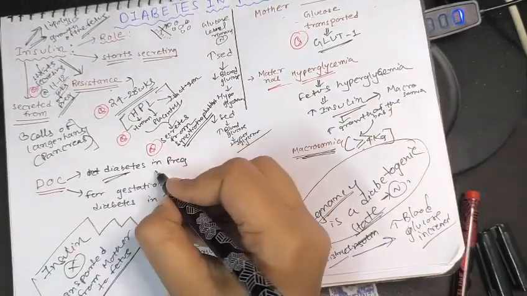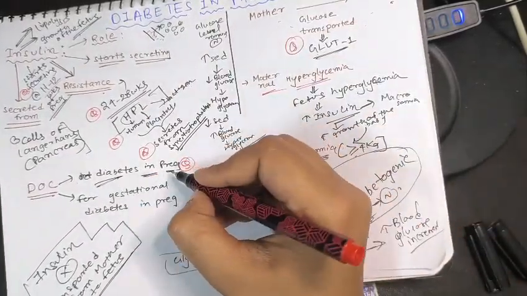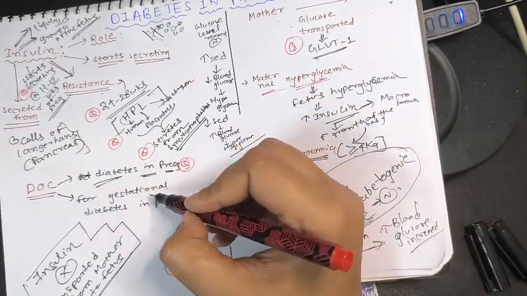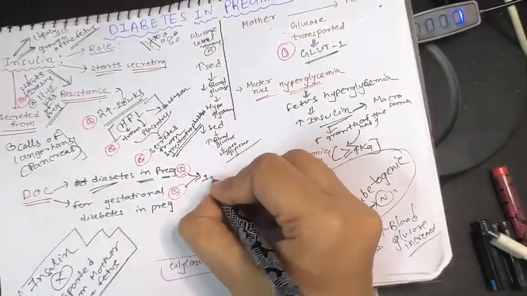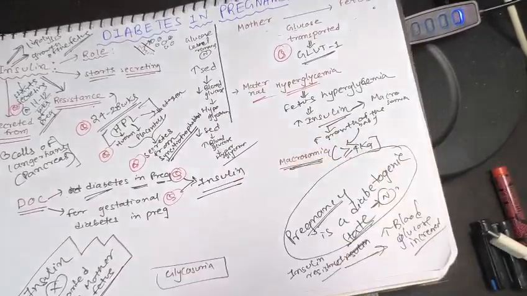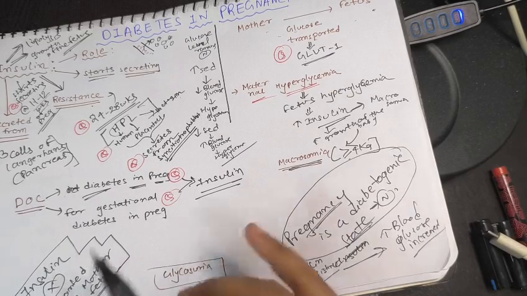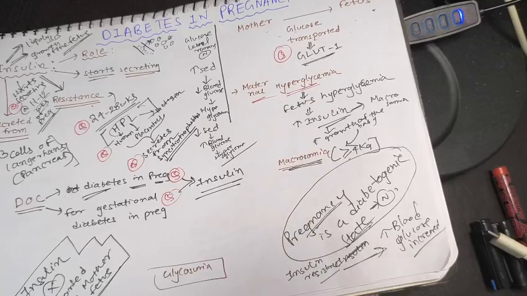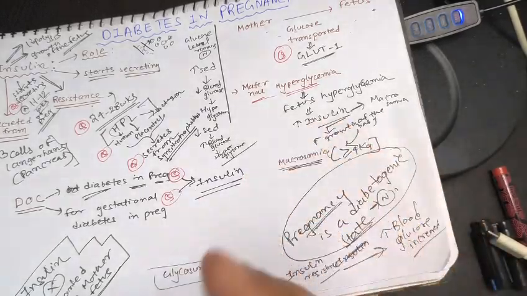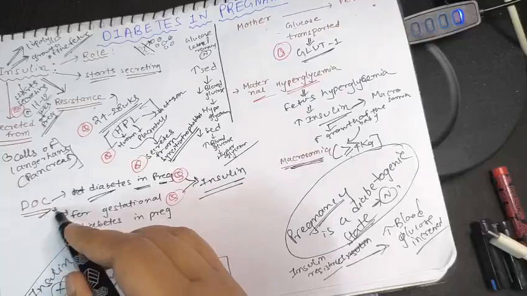So the drug of choice for diabetes in pregnancy, if you are asked, whether it's diabetes in pregnancy or gestational diabetes in pregnancy, the answer will be the same: insulin. Why? Because insulin doesn't go from mother to fetus. So if we give insulin to a pregnant mother with diabetes or a gestational diabetic mother, it will not be transported from mother to fetus. So the drug of choice should always be insulin.